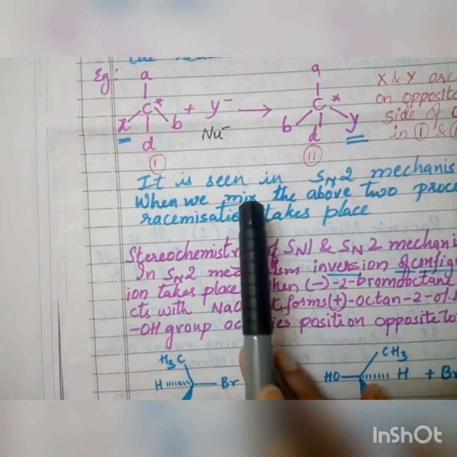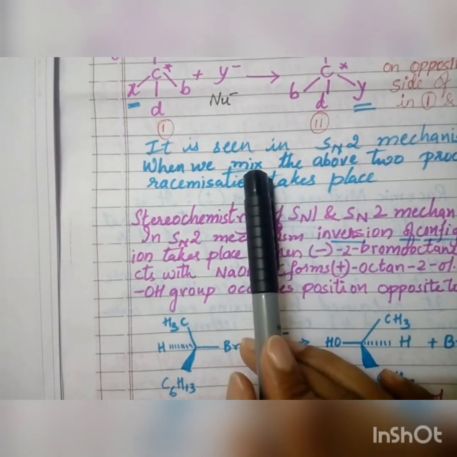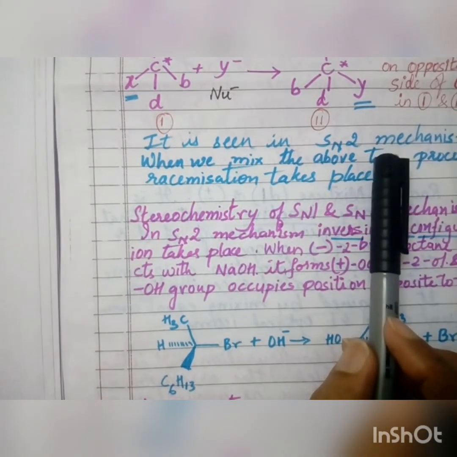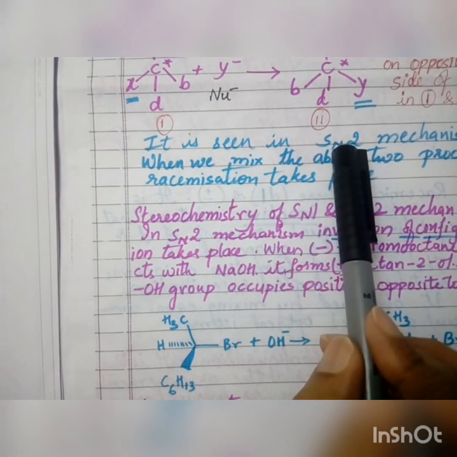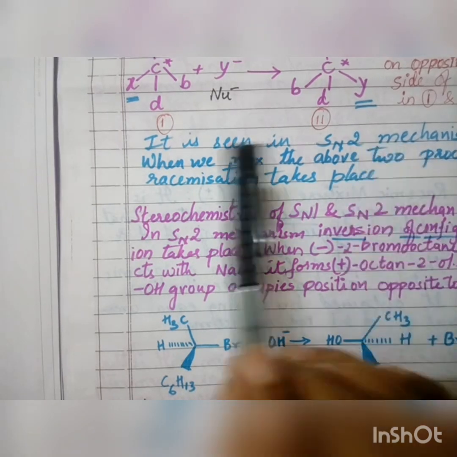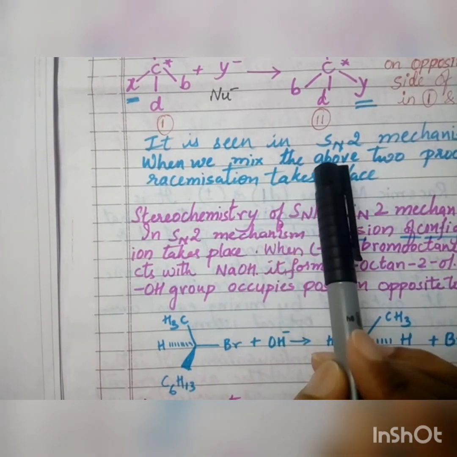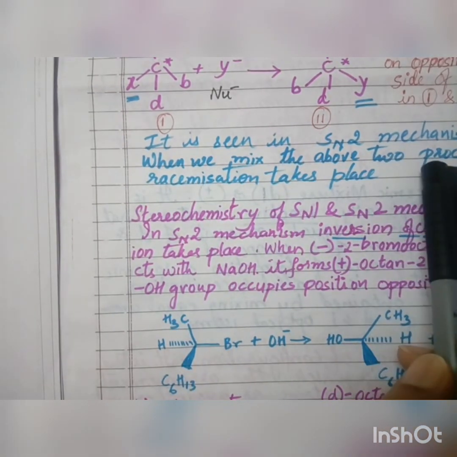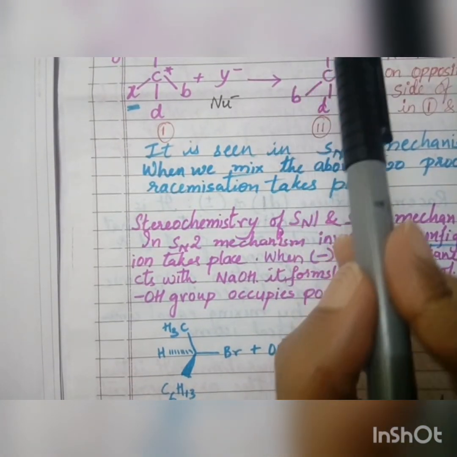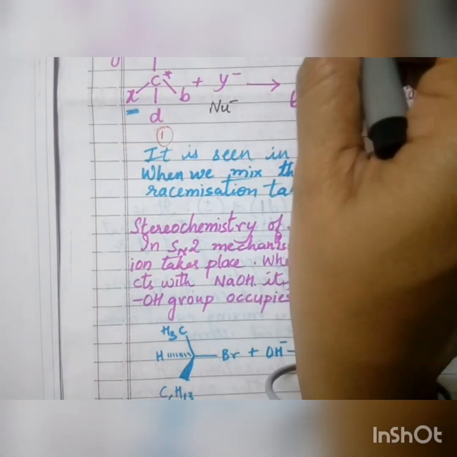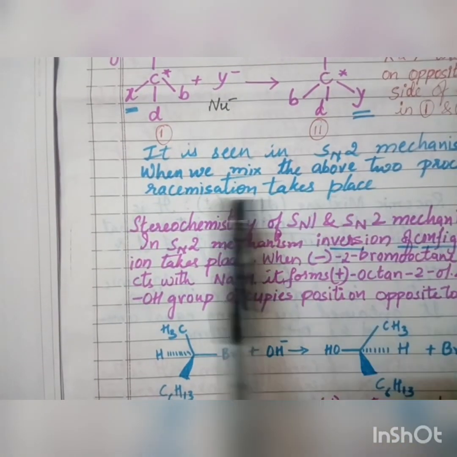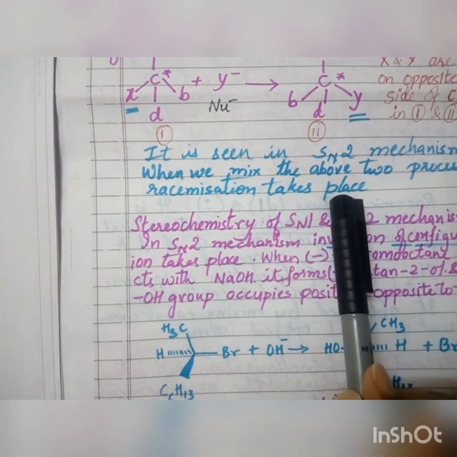This inversion of configuration is seen in case of the SN2 mechanism. Already we have studied about the SN2 mechanism, so this is seen in case of the SN2 mechanism. When we mix the above two processes, racemization is going to take place. That means if we take this one plus this one in an equimolar mixture, we get a racemic mixture. The process is called racemization.